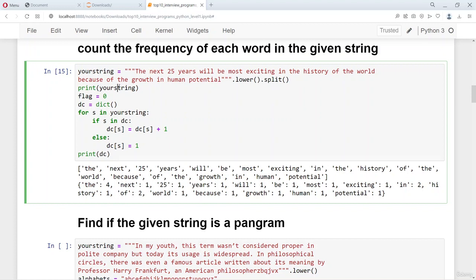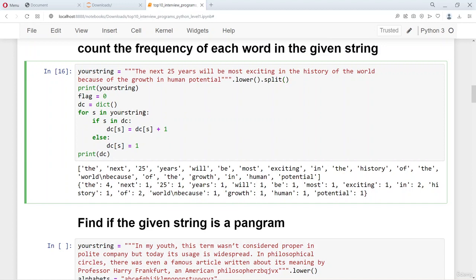So if you print your string, you can see what is interesting is it's a list of strings, and each one is considered as a string. Whenever there is a space, it is split at space. You may ask, how are you sure that it is splitting at space? Because the default for split is a space. So you could have actually given like this, which would still produce the same output, because here you are explicitly telling that space is the splitting criteria. But even if you don't give anything, it considers default space as the splitting criteria.